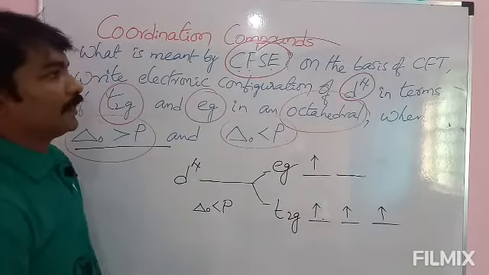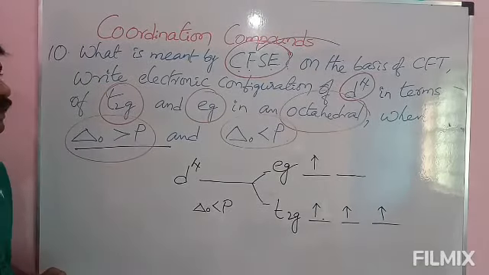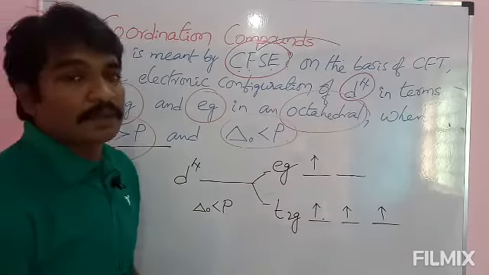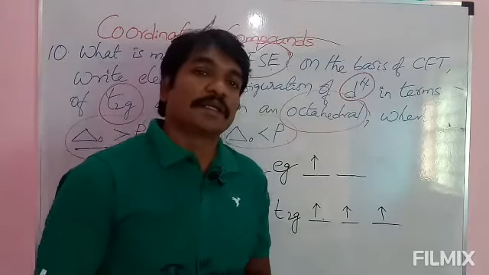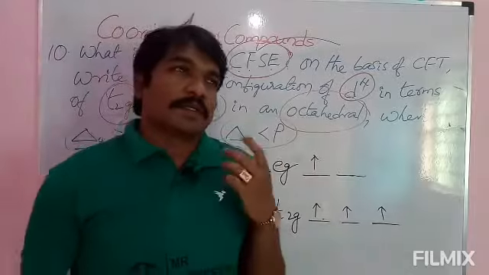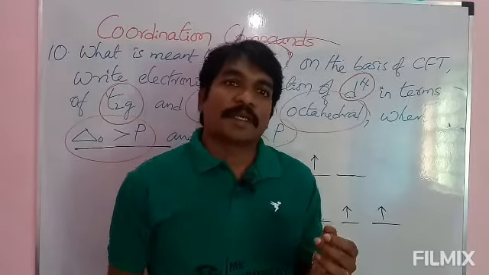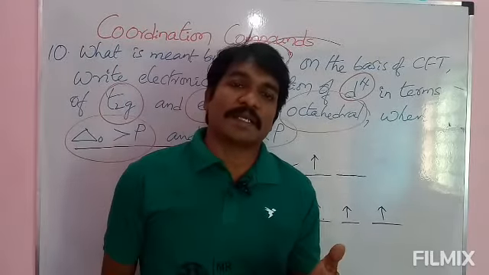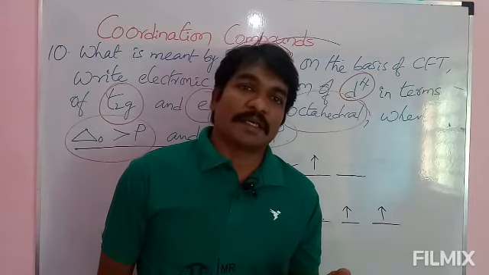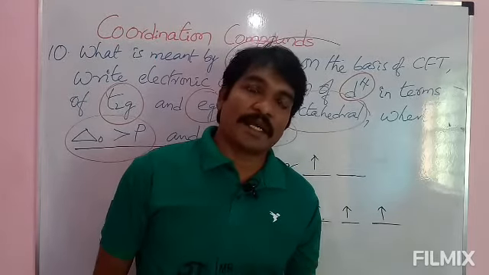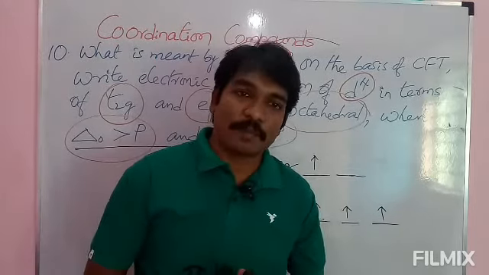Please note down this one, it is easy to write, and based on these things we can find out the number of unpaired electrons, and in terms of unpaired electrons we can say whether it is paramagnetic or not. If it is paramagnetic, what is the magnetic moment? We can calculate magnetic moment also based on the number of unpaired electrons. Please note down all these things.